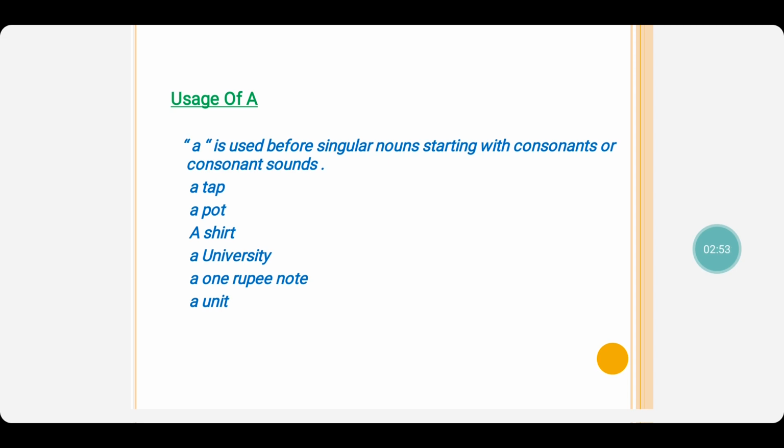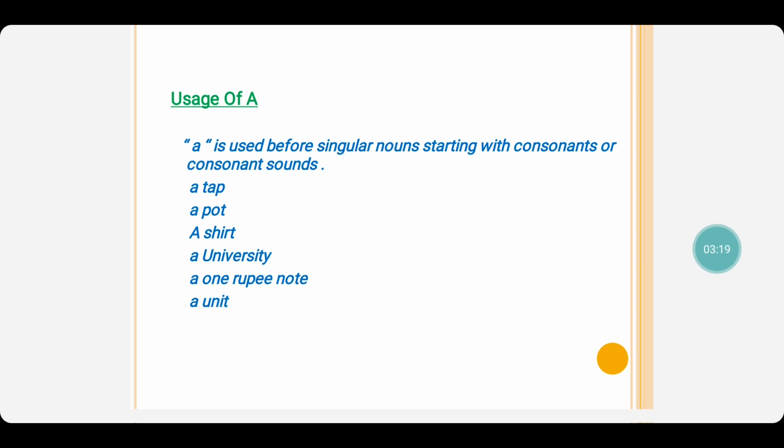A university, here U is a vowel. Still, we use a university because in university the first pronunciation is "ya", the Y sound, university. It is the ya sound, and Y is a consonant. So we use the article a university.